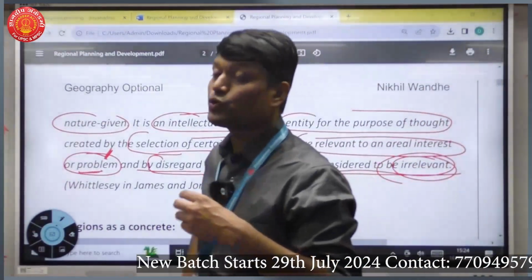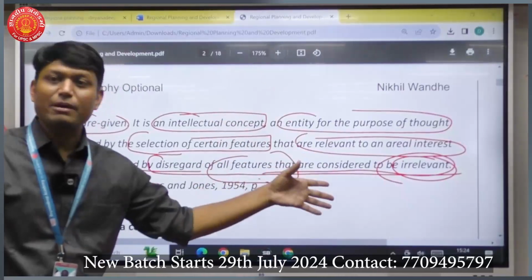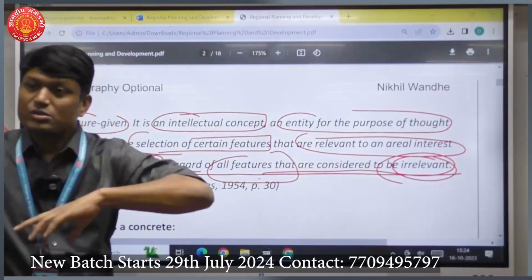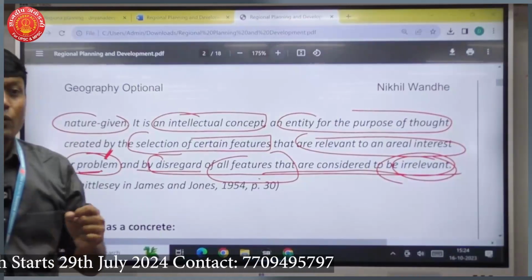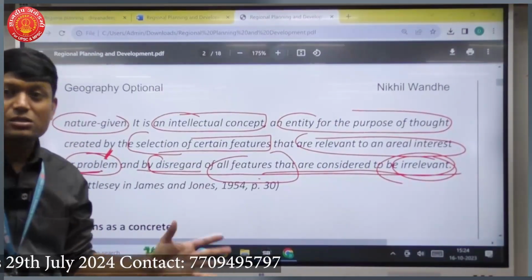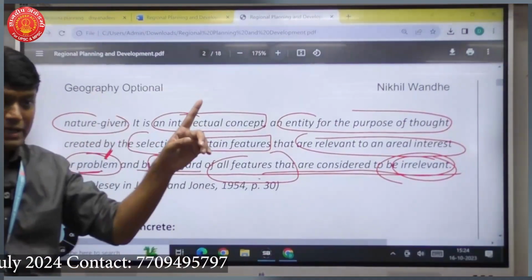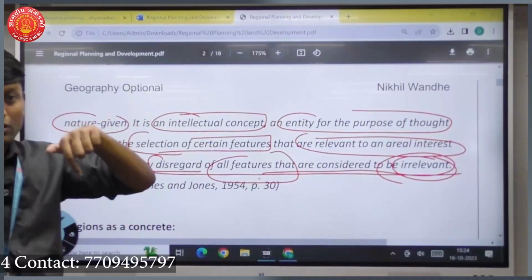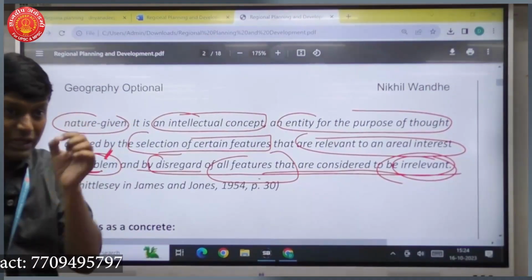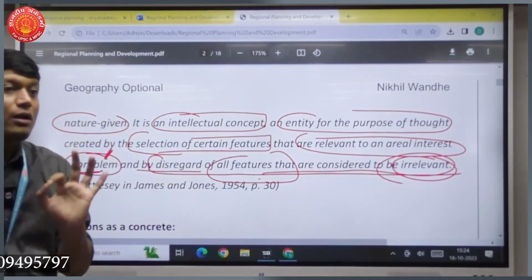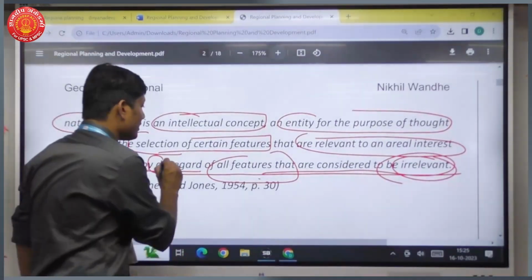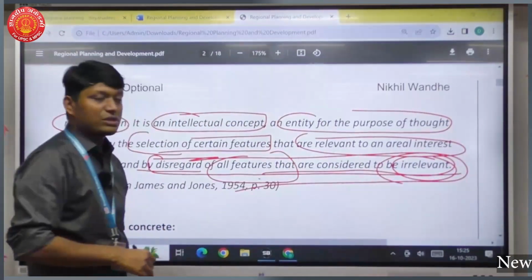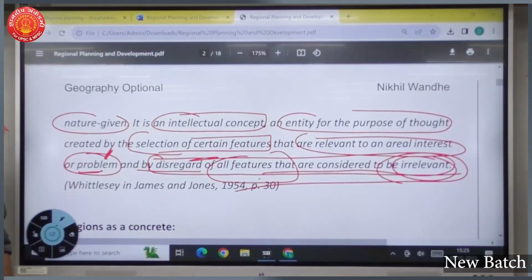ठीक आहे? जसं farmer suicide region म्हटलं तर farmer suicide is my problem. तर या particular region मध्ये farmer suicide होते, that is a problem. That is why I have identified this particular region. Now am I going to consider all other factors? No. My single point agenda is what? To solve the problem of farmer suicide. That is why I will only demarcate region based on farmer suicides. Clear? Okay, that is why this line is saying to disregard all other features which are considered irrelevant.